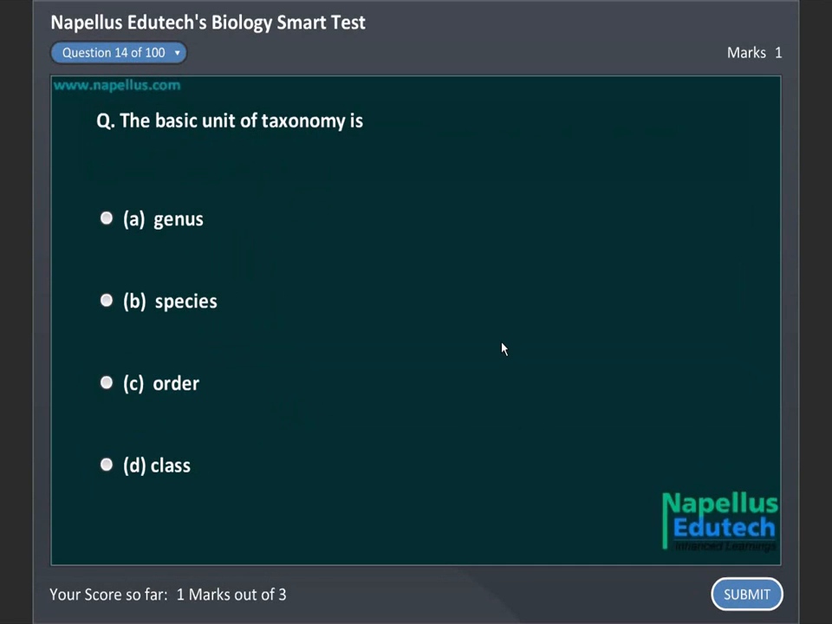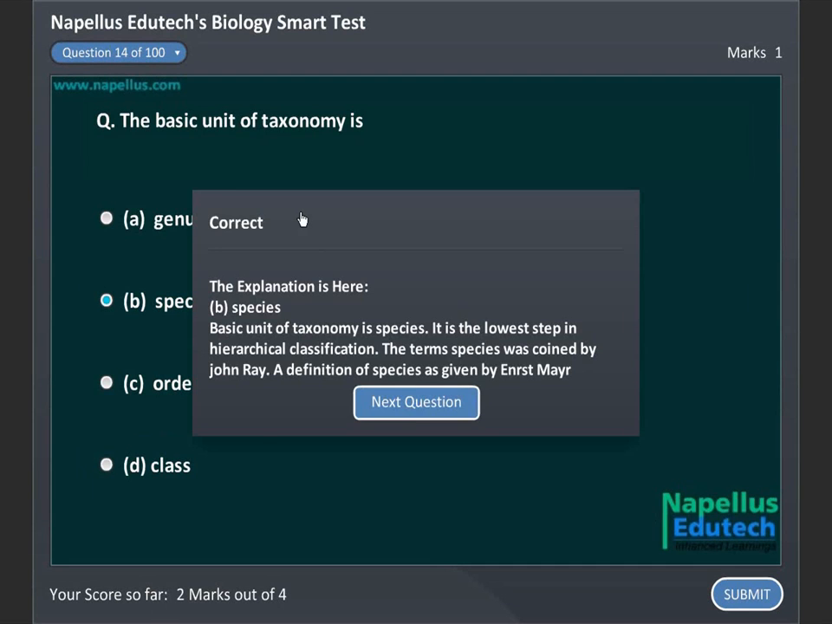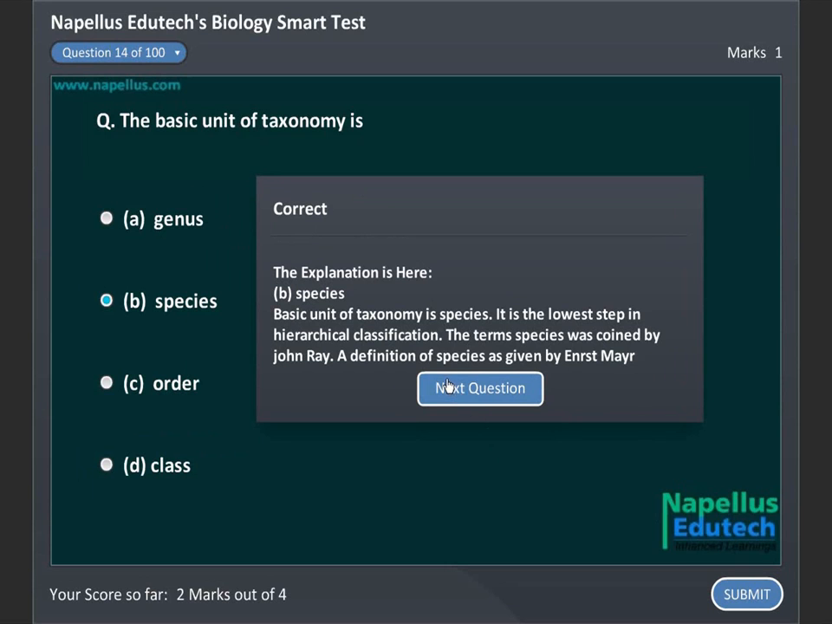The basic unit of taxonomy is A. Genus, B. Species, C. Order, D. Class. Correct answer is B. Species.